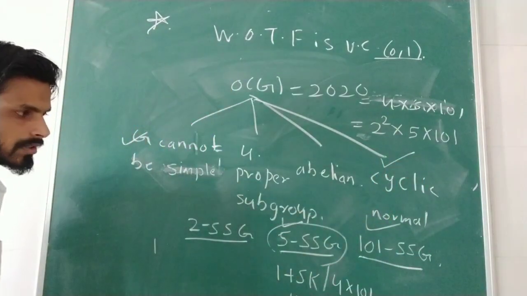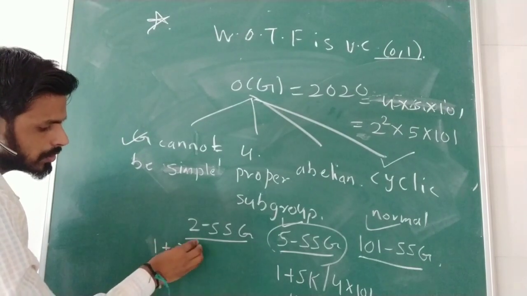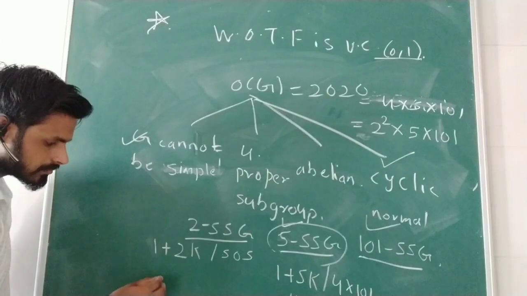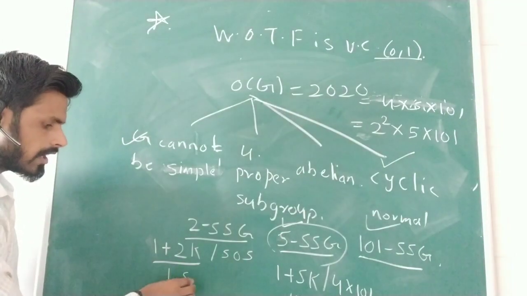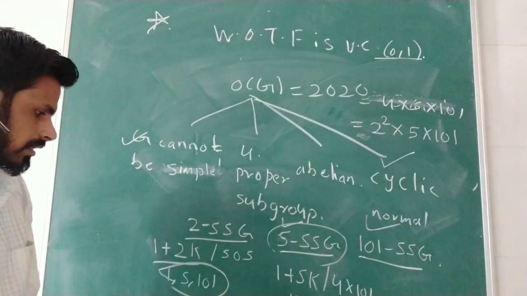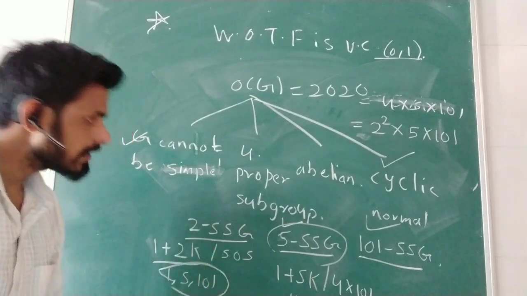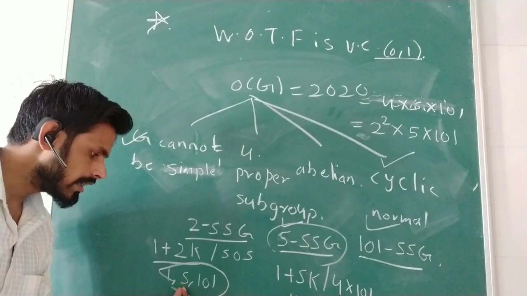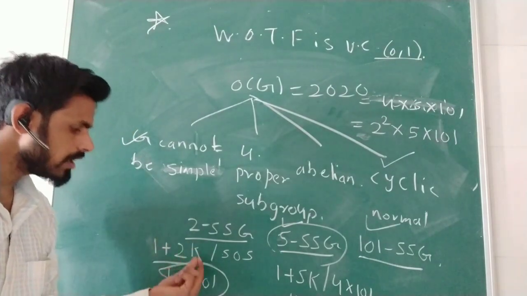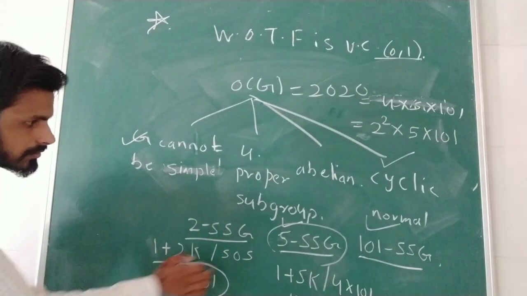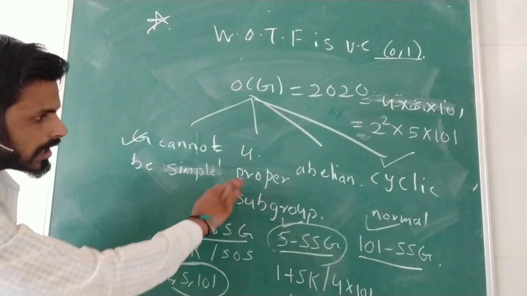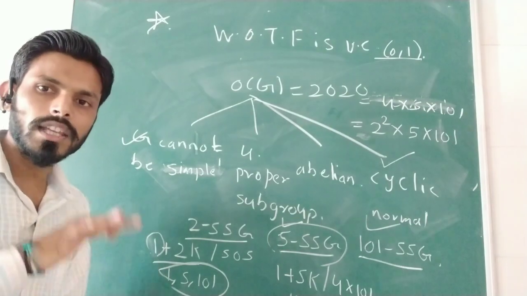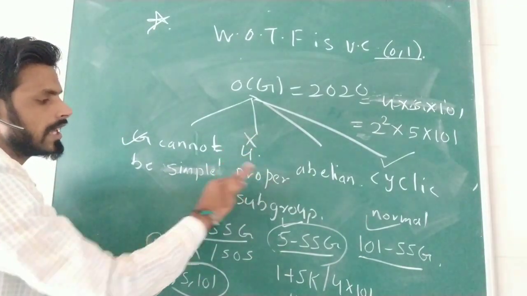We can't say about a cyclic group because there may be 1 plus 2K dividing 505. Then the possible numbers are 1, 5 and 101, which divide the order of the group. So there may be a unique 2-Sylow subgroup, or there may be 5 or 101 of them. So it may be more than 4 proper subgroups, or if there is a unique 2-Sylow, then there are only 3 proper subgroups. So we can't say there are exactly 4 proper subgroups.